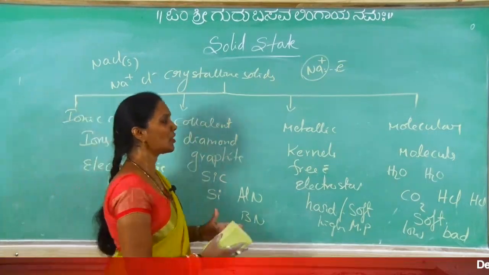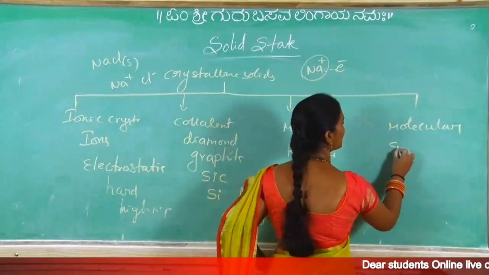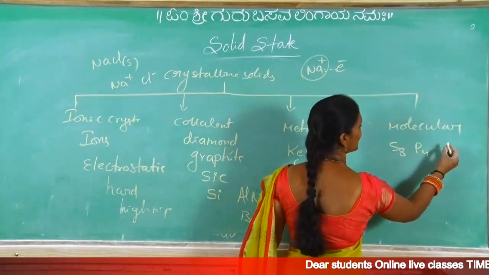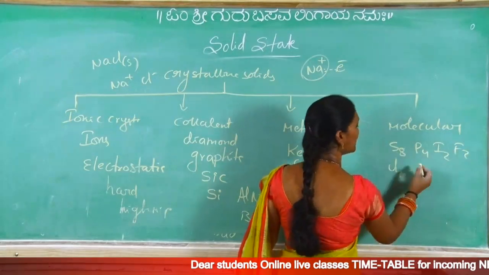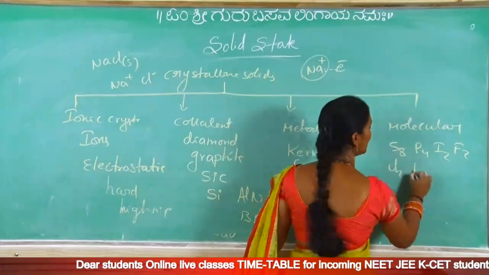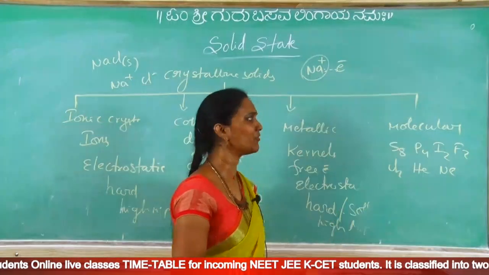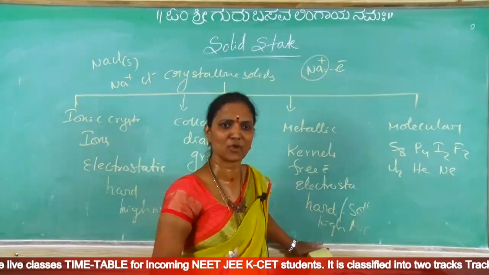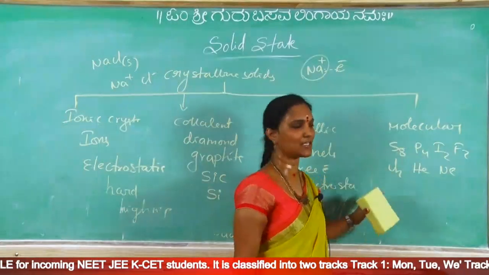And molecular crystals. What are the examples for molecular crystals? Sulfur, phosphorus, iodine, nothing but all halogens, fluorine, chlorine, and all noble gases in solid state. They are molecular solids. Helium, neon, they are noble gases. We can convert gas to liquid, liquid to solid. In solid state, helium, neon, these are examples for molecular solids.